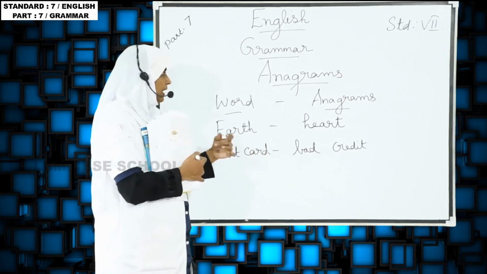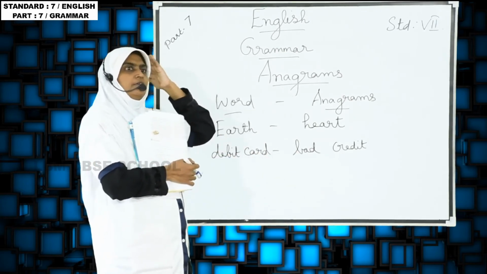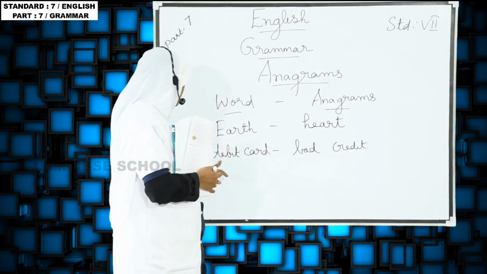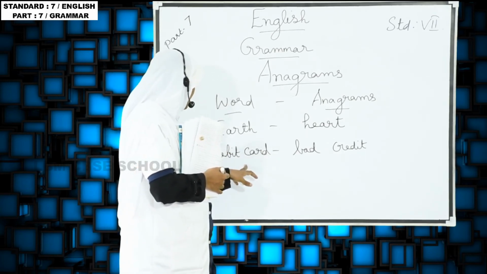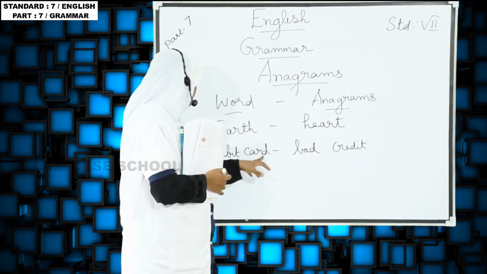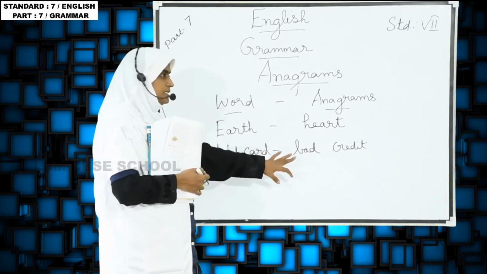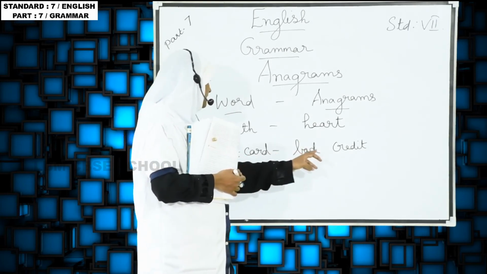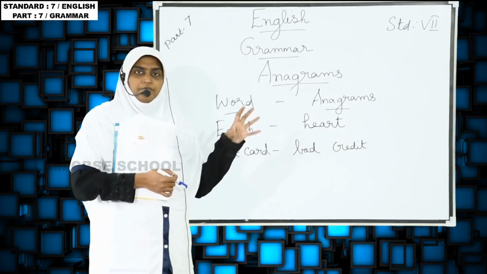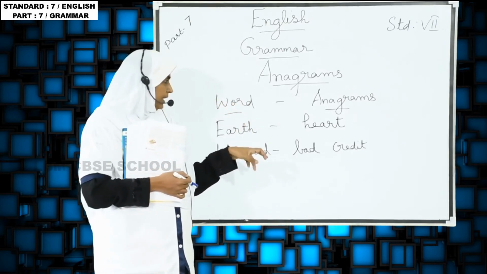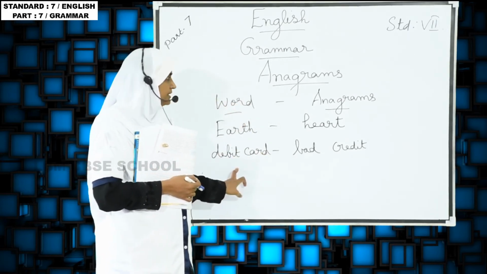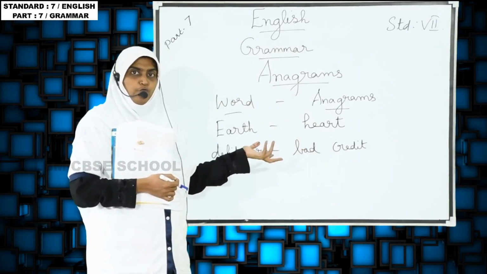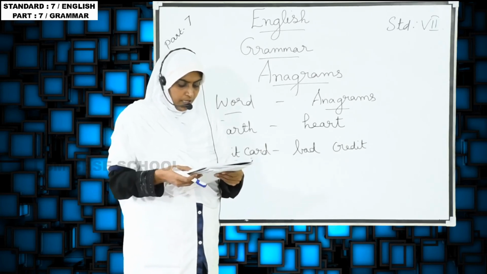Credit means the money we receive from the bank in our account and all. So that is credit. For debit card, B we are taking, then A, D is bad, and then C-R-E-D-I-T. Every letter we are taking from this word only, so it gives a different meaning. Understand? It gives a new word. Okay, so next one, garden.